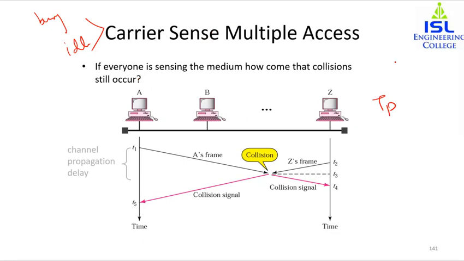Now, whenever we are talking about CSMA, there are three kinds of methods. Three methods have been devised to check whether the channel or the carrier is busy or idle. So what should a station do if the channel is busy? That is the first question. There are two scenarios: the channel is idle or the channel is busy. For these, there are three methods.